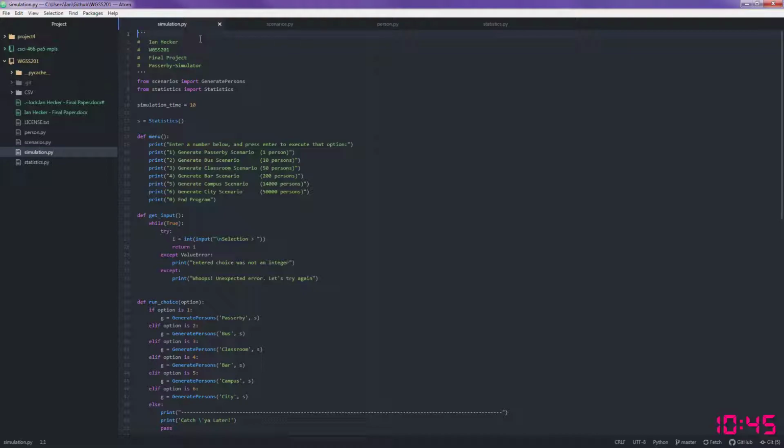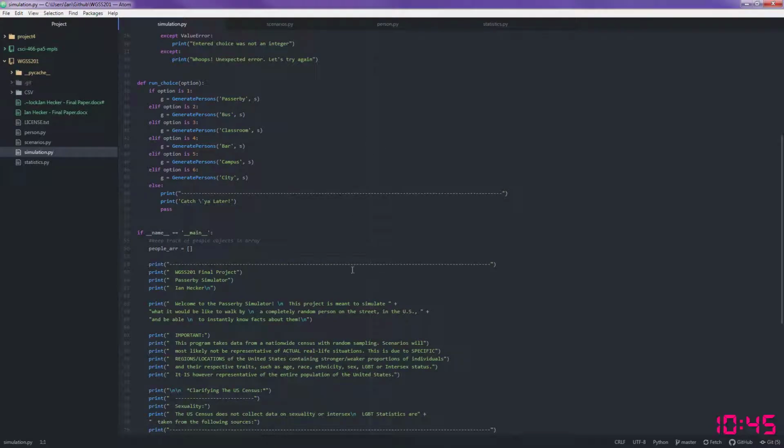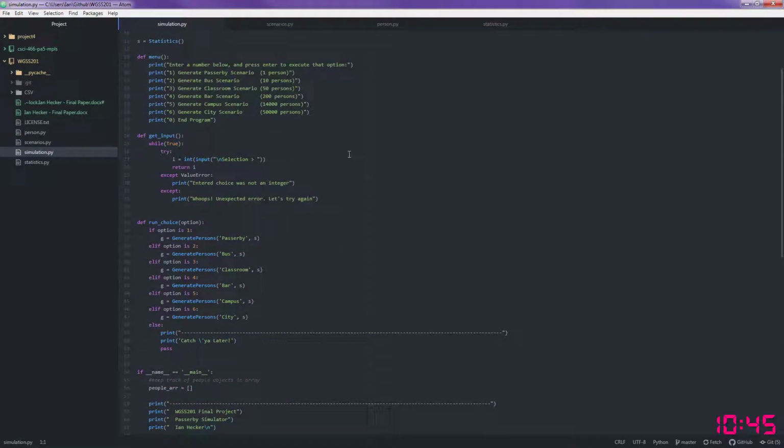So simulation.py is the class that starts the simulation. It starts to print out the options, also with other data. And from the console, you'll be able to input a number and select one of these scenarios where it'll generate a certain number of persons.